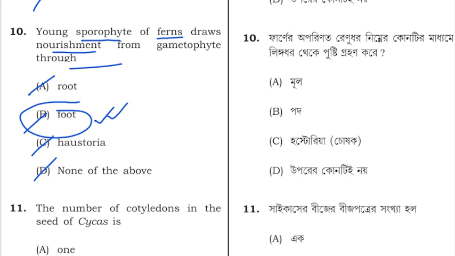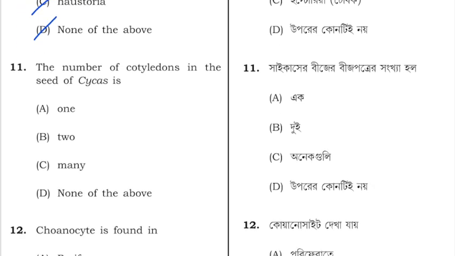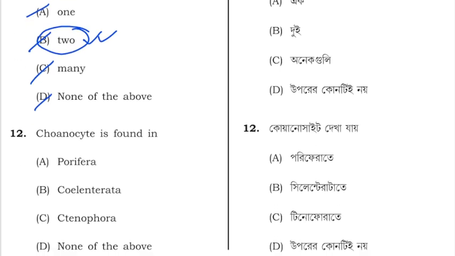So option B is correct. Next question is, the number of cotyledons present in the seed of cycas. Was 1, 2, many or none of the above. So number of cotyledons present in the cycas is 2. So option B is correct.